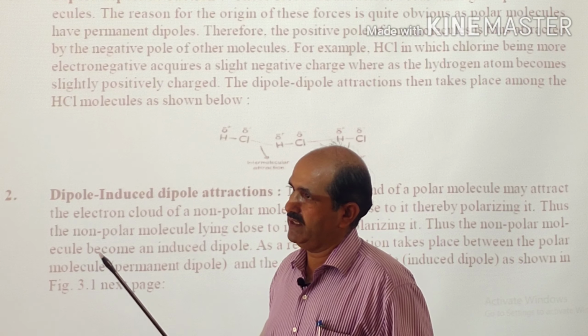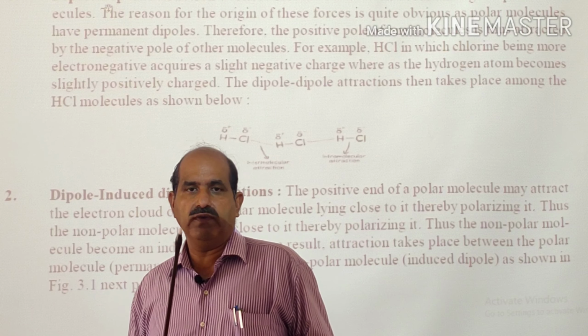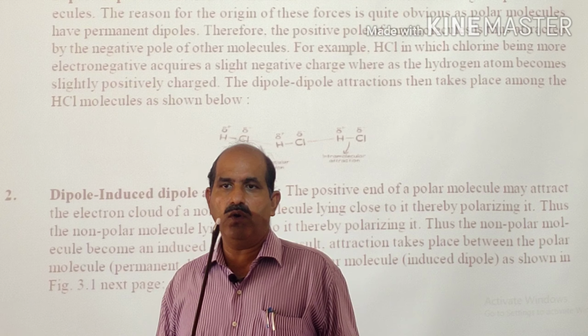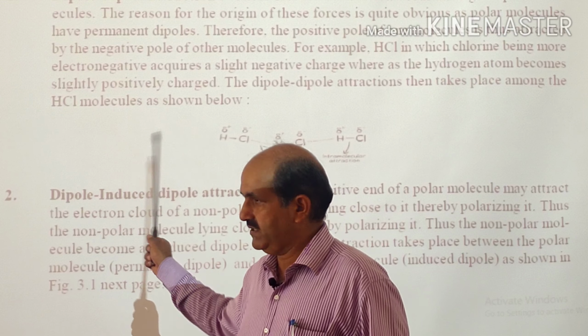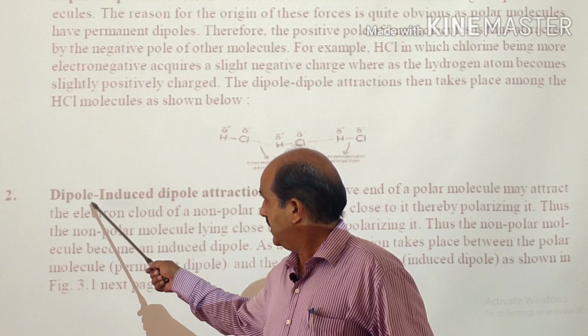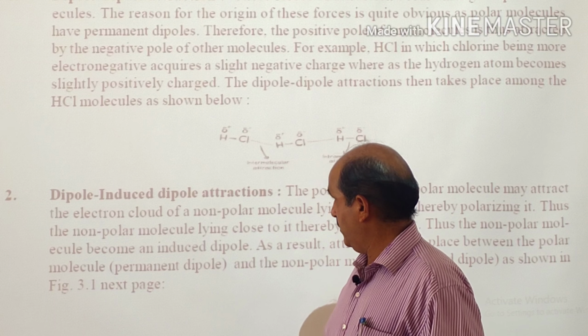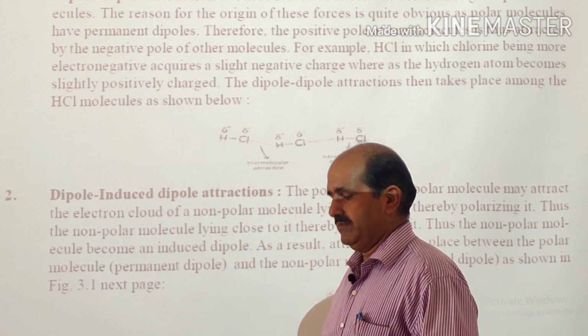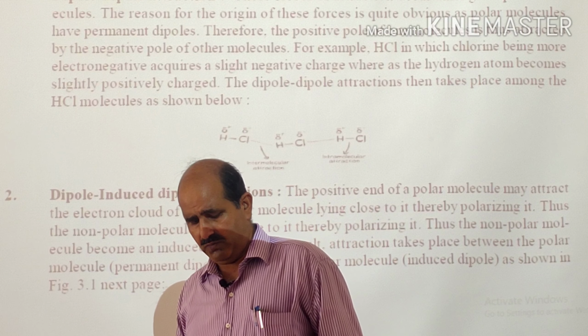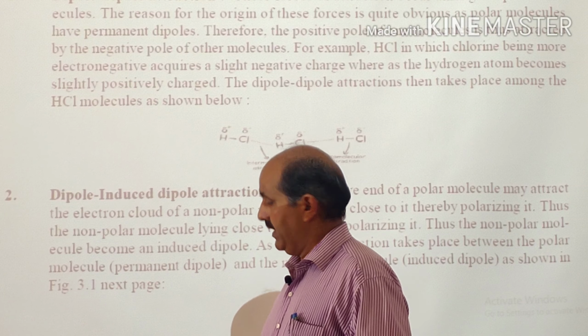That dipole so developed will remain only till the polar molecule is near the non-polar molecule, and as and when the polar molecule is removed, it will again be symmetrical or non-polar. That's why this is called induced dipole.